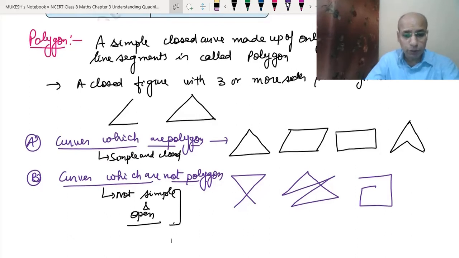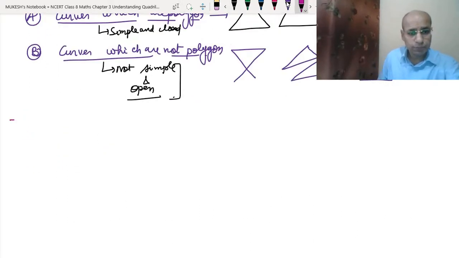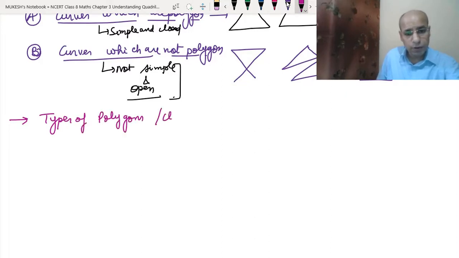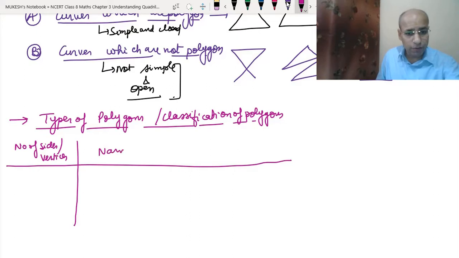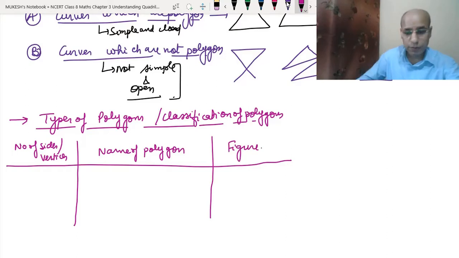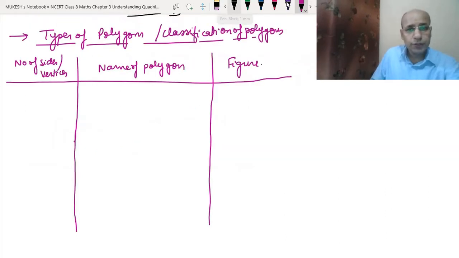Now comes the types of polygon, or you can say the classification of polygon. We will make a table here. On one side we will write the number of sides, or we can say vertices. Then we will write the name of the polygon, and here we will draw the figure of that polygon, how it looks. As I told you, it will start with at least 3 vertices, and then we call this the triangle.